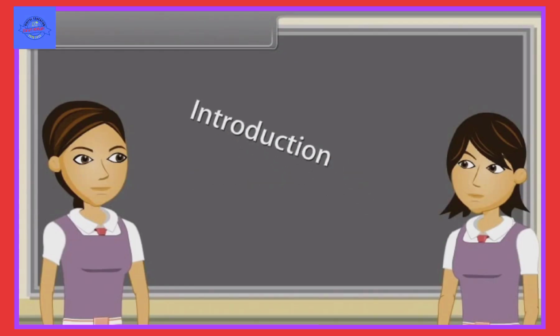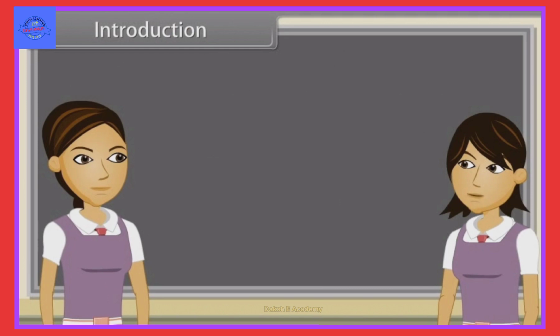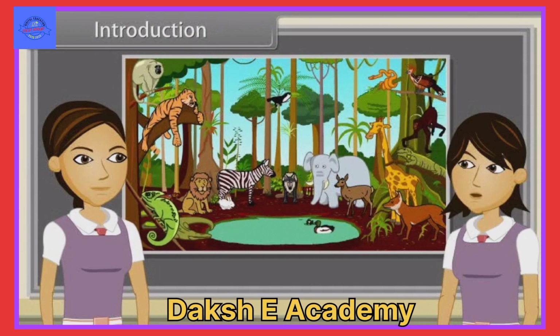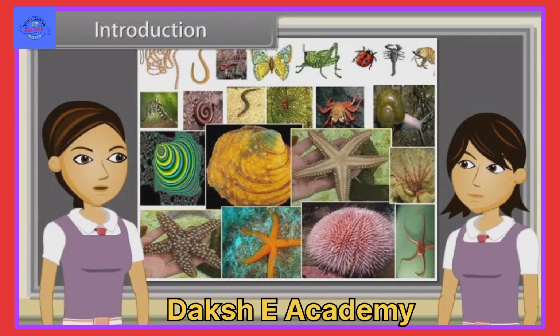Introduction. Sharmila, in our last discussion we studied the definition of animals, types of animals, characteristics of the animal kingdom, various levels of organization, body symmetry, diploblastic and triploblastic organization, coelom, segmentation, notochord, division of animal kingdom, characteristics of invertebrates, characters of Porifera, Coelenterata and Ctenophora. Yes, now we are going to discuss characteristics of Platyhelminthes, Aschelminthes, Annelida, Arthropoda, Mollusca and Echinodermata.